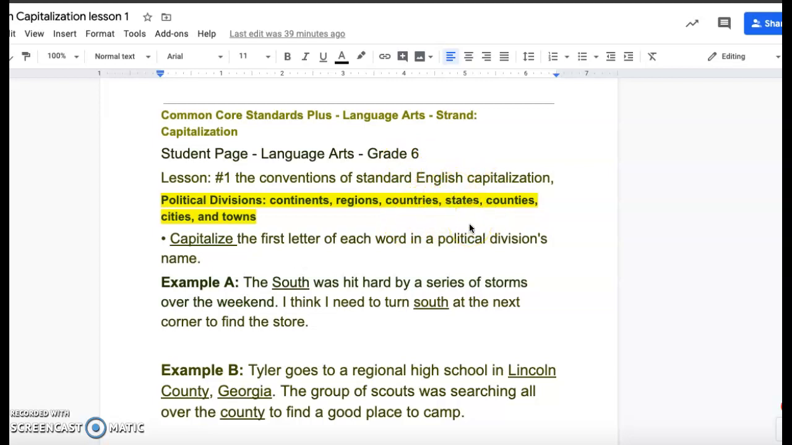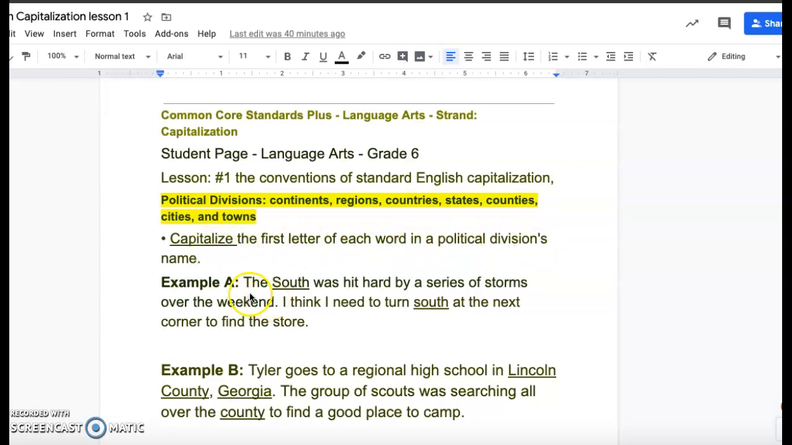States, California, New Mexico, Connecticut. These are just some states. Counties. We live in Santa Clara County. Cities, San Jose, Milpitas, and then there's towns. So what do we have to do? We need to capitalize the first letter of each word in a political division's name.